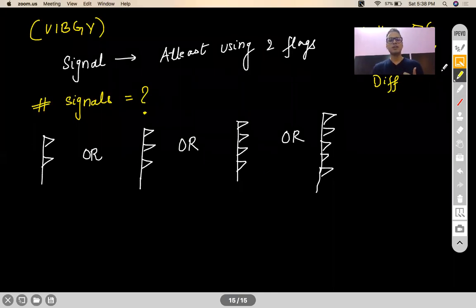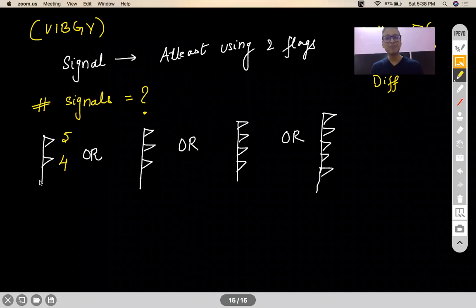Now, if I want to make a 2 flag signal, how many ways can I choose the first flag? We'll say 5 ways because there are 5 colors available. Now, since repetition is not allowed, I can choose the second flag in 4 ways. Correct? Now, what should I do with this 5 and 4? Should I add them or should I multiply them? In order to know how many 2 flag signals I can make, should I add 5 and 4 or should I multiply 5 and 4? Yes, multiply.